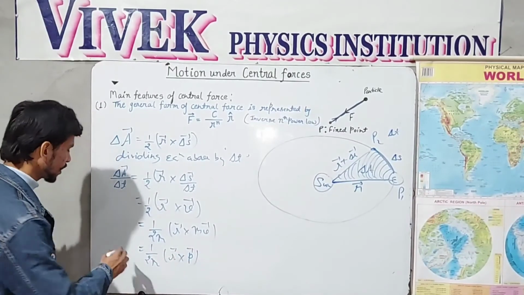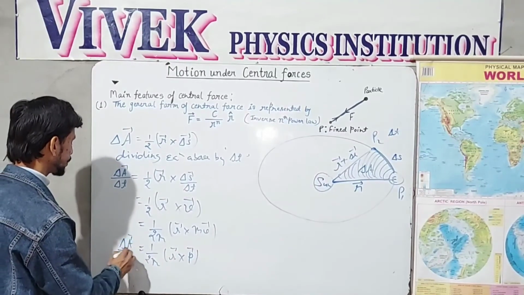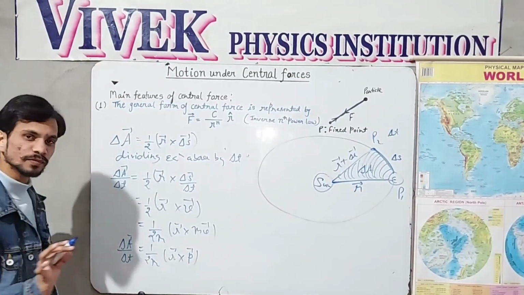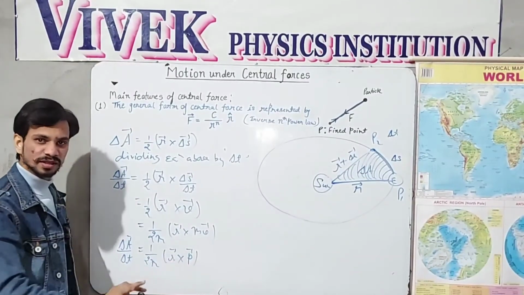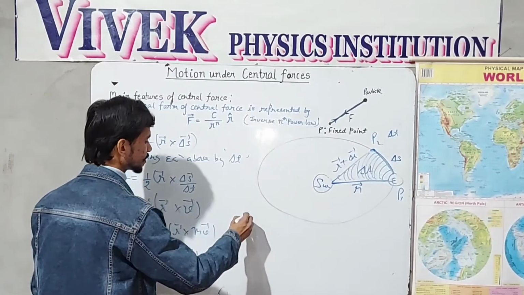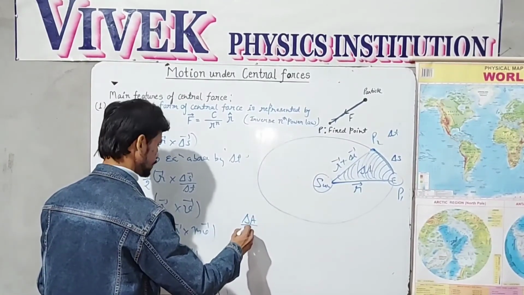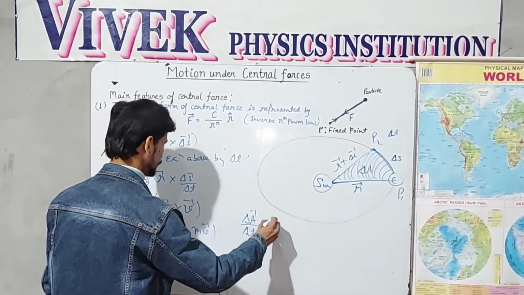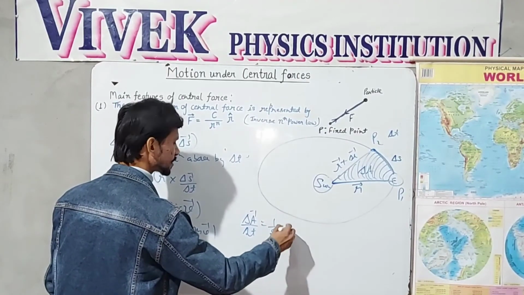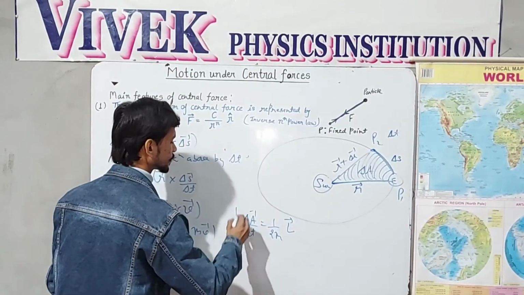This equals delta A over delta t, and vector r cross vector p is nothing but angular momentum. So this is 1 by 2m times the angular momentum vector L.